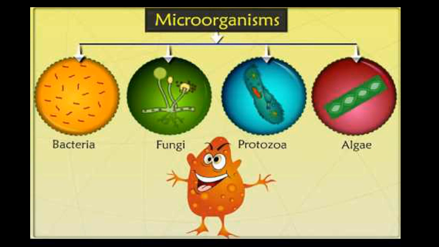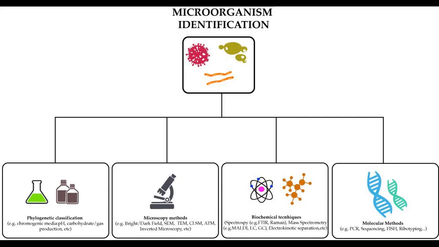Okay, children, what do we have here? Now we are going to do the very first experiment in this grade 6 science, right? So this is very special for you all. I'm sure you must have done different types of small experiments when you were in your lower grades. Now here also we are going to do our first experiment. Before we start this experiment, we are going to identify the microorganisms. Before we go to this experiment, I would like to teach you how to write down this experiment.